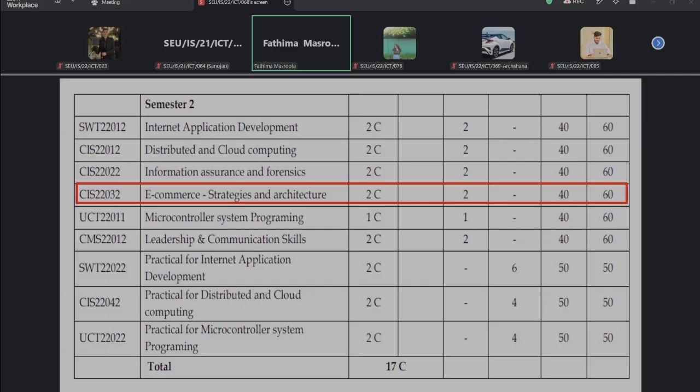So this is about your course, and your subject code is CIS 22032, right? And there is no practical for this subject, so this is only theory. And we can move to the other part.